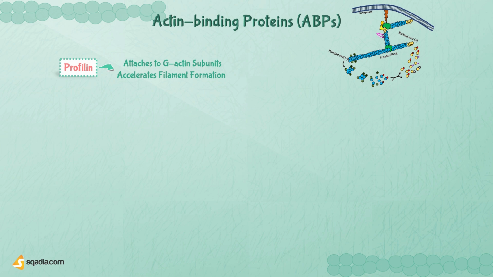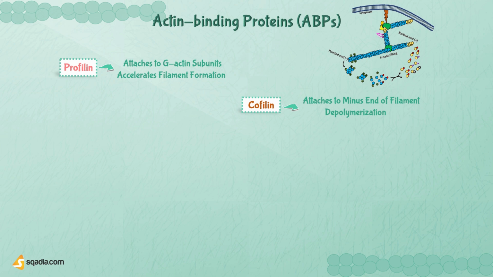Then, we have cofilin, an extraordinary artist specializing in actin depolymerization. With finesse, cofilin attaches itself to the minus end of an actin filament, enhancing the process of filament shortening. By promoting the disassembly of actin filaments, cofilin allows for dynamic rearrangements of the cytoskeleton.